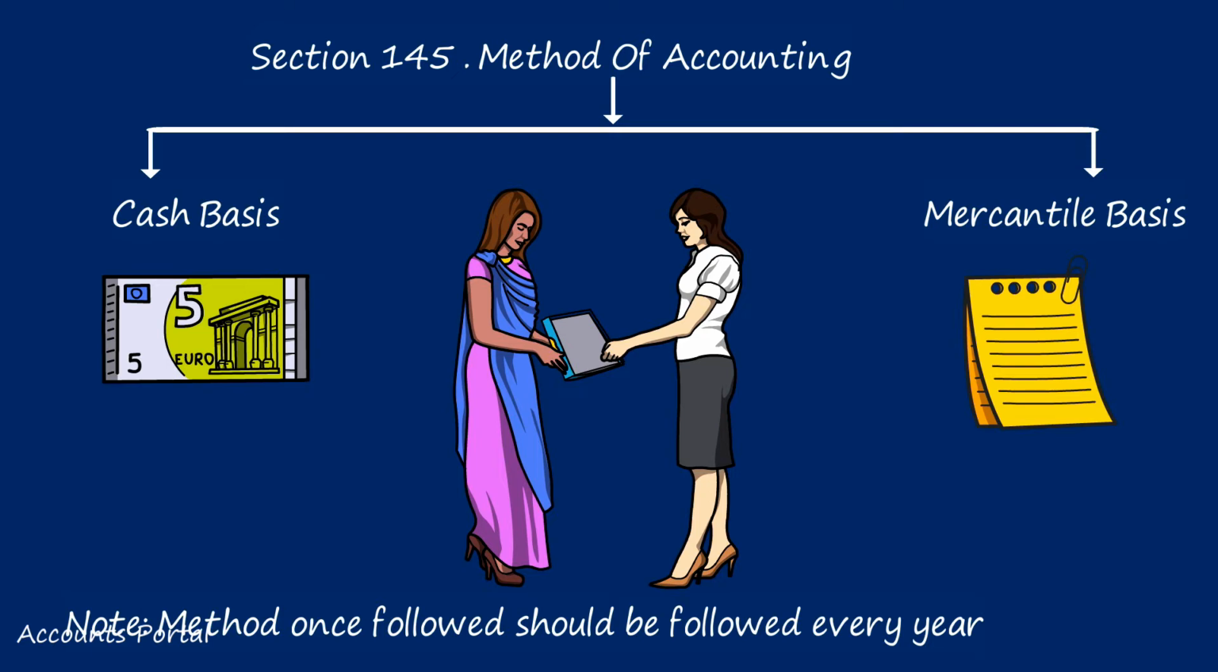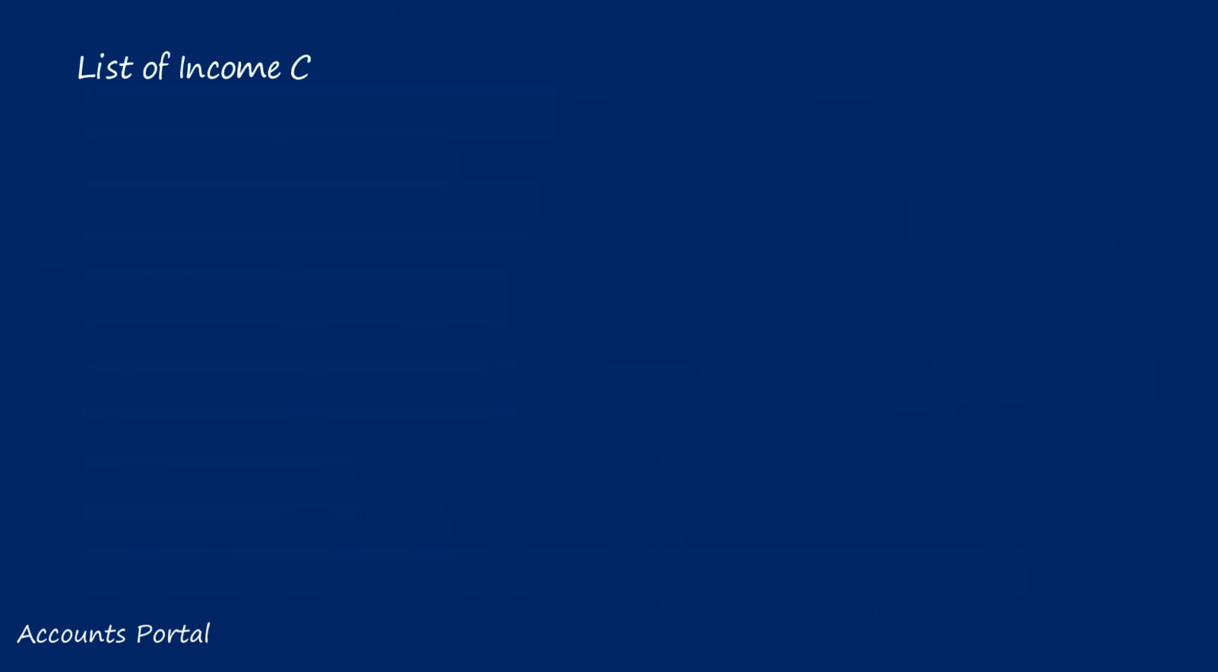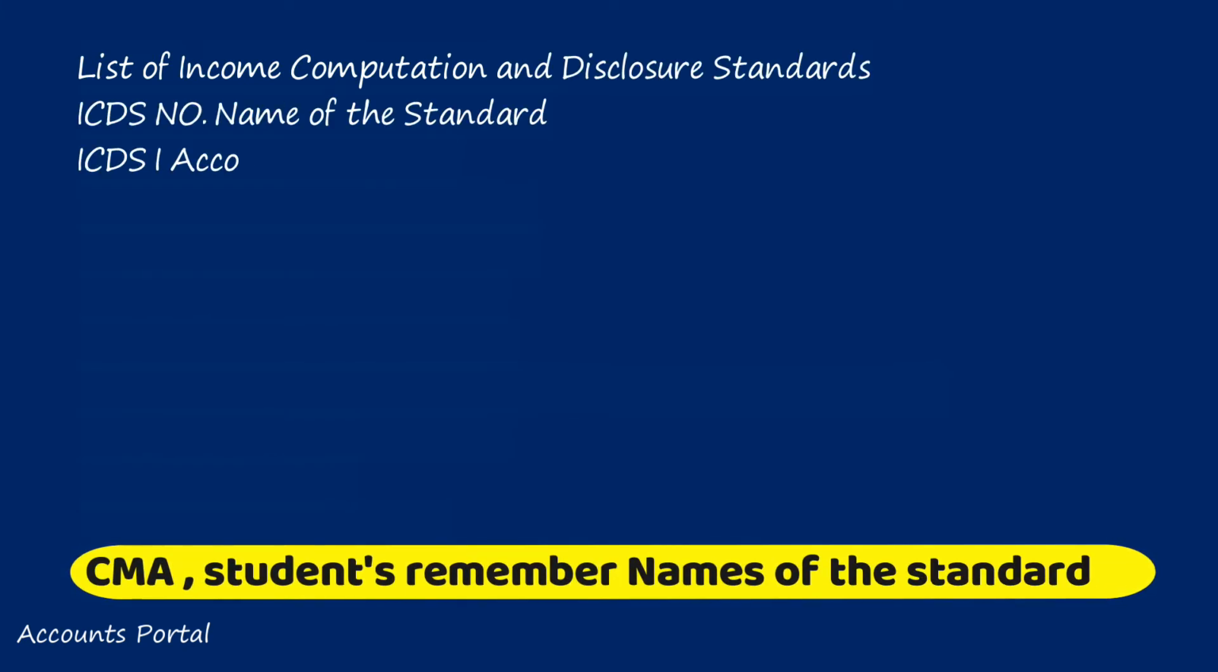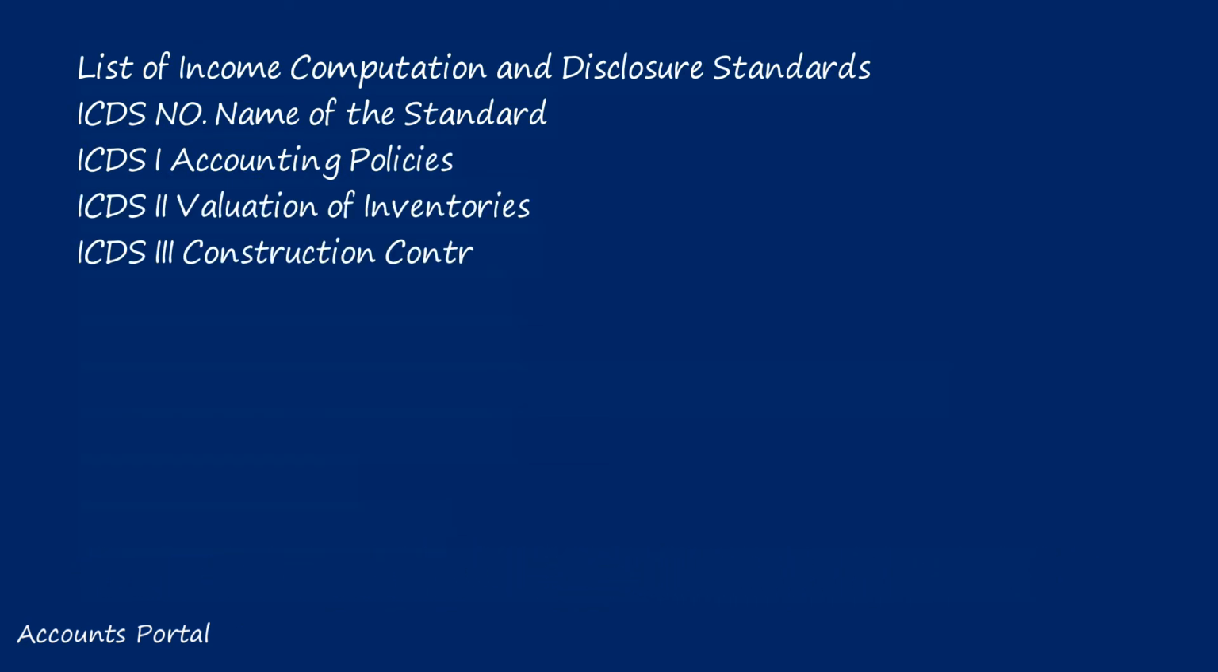For the heads PGBP and income from other sources, the assessee taxpayer has two options for the method of accounting. One is cash basis accounting, the second is mercantile or accrual basis of accounting. The words mercantile and accrual are one and the same. If the assessee's method of accounting is cash basis, ICDS will not apply. What do you mean by ICDS? ICDS means Income Computation and Disclosure Standards. They are not accounting standards used to maintain books of accounts; they help in calculating income and specify disclosure requirements.